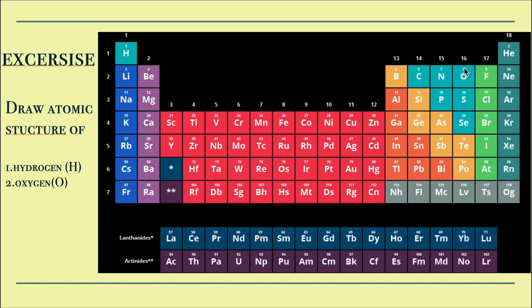So remember I told you, you should be able to tell the atomic number. Where will we find it? It's on the top, yes? So the atomic number for this hydrogen atom is 1. So we'll have to draw an atom with 1 electron. How will we do that? And for an oxygen atom, the atomic number is in here. All the atoms have atomic number written on the top.